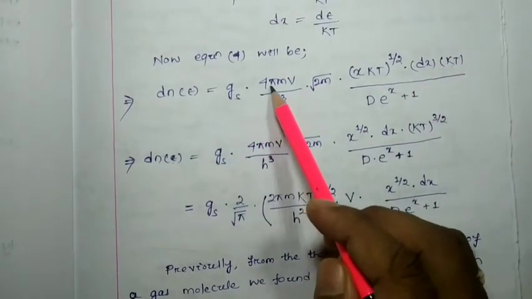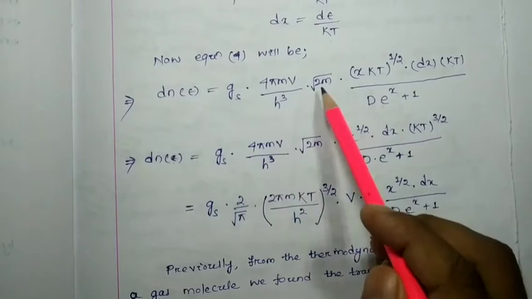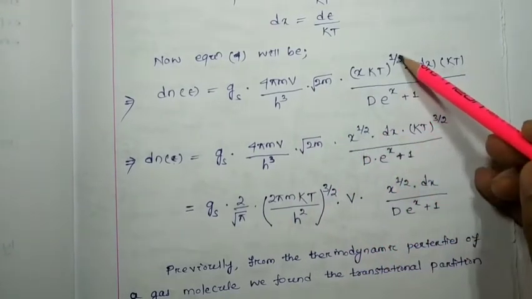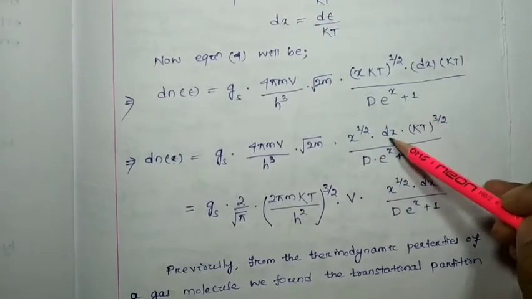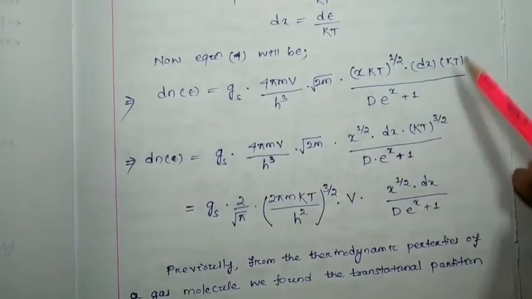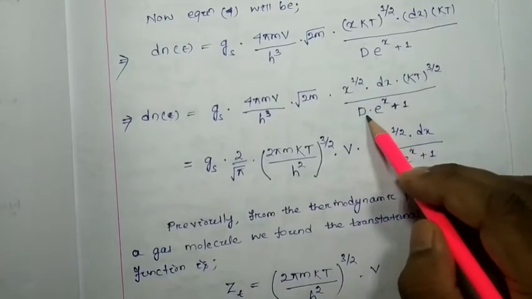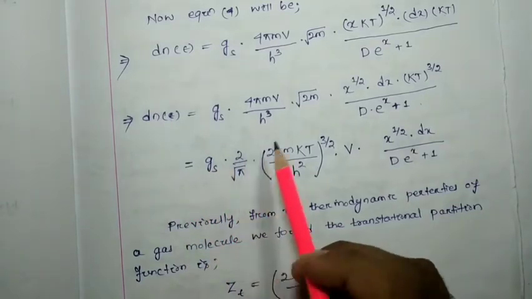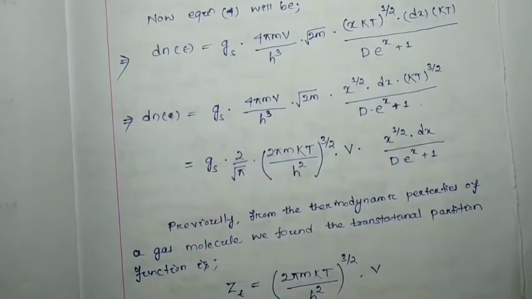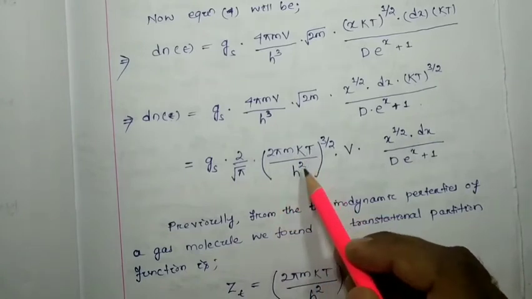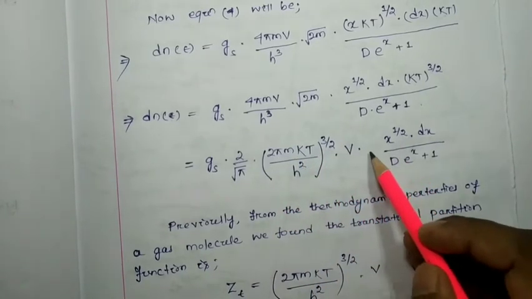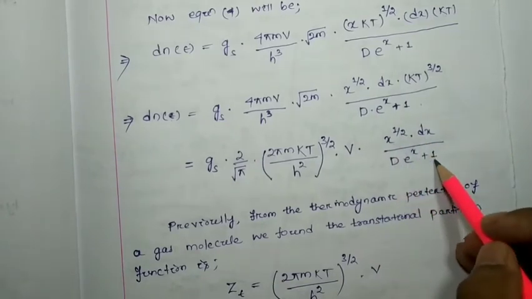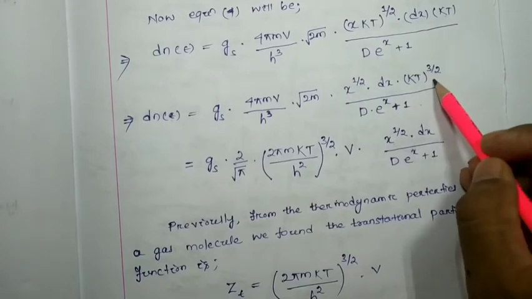Gs 4 pi mV by h cube, root over of 2m into, here you can see x to the power 1 by 2 dx, kT to the power 1 by 2 times kT to the power 1, so kT to the power 3 by 2, simple, by e to the x plus 1, that equals Gs into 2 by root pi, 2 pi m kT by h square to the power 3 by 2 into V into x to the power 1 by 2 dx by e to the x plus 1. See, here kT to the power 3 by 2 is there.